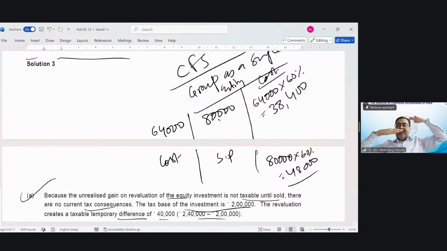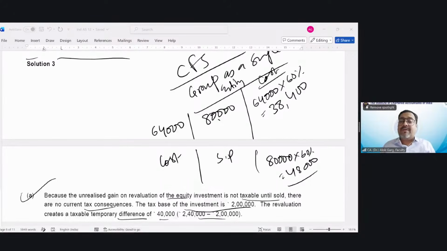What should we do? We should create a deferred tax liability. 9,600 multiplied by 25%. We should create a what? Sorry, my bad. In the books of accounts, it is 38,400. In income tax, it is 48,000, right? So we should increase our asset. So what should we do? We should create a deferred tax asset. Okay. We should create a deferred tax asset. Is that clear or not clear?